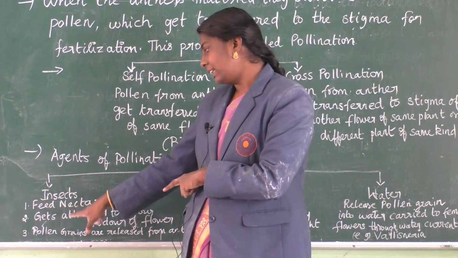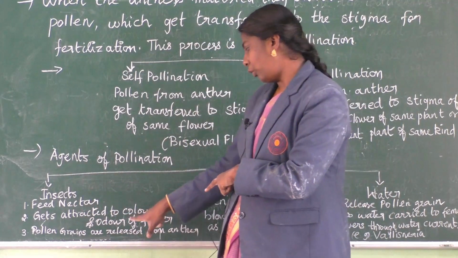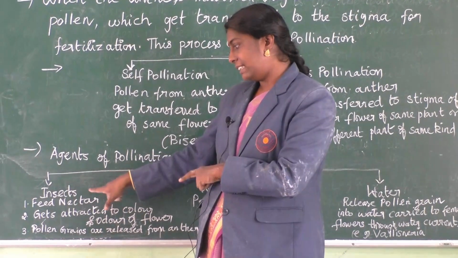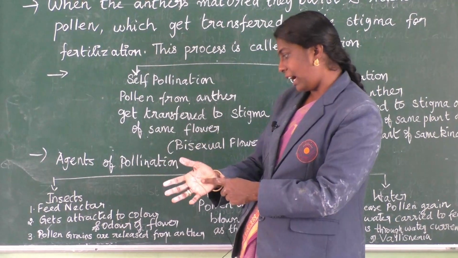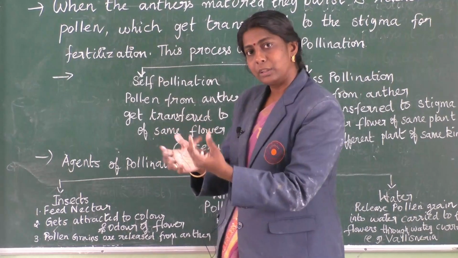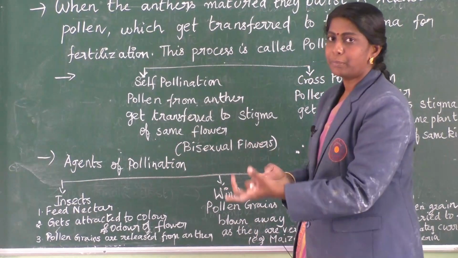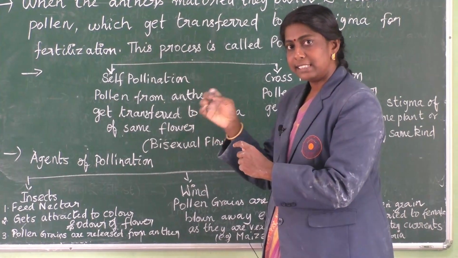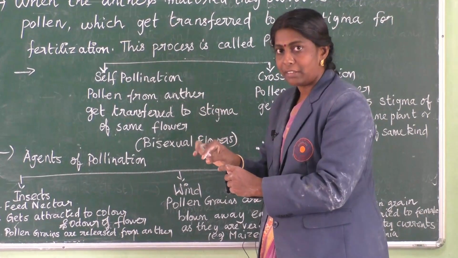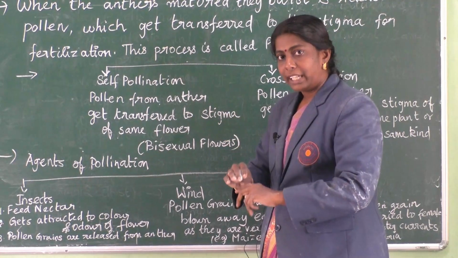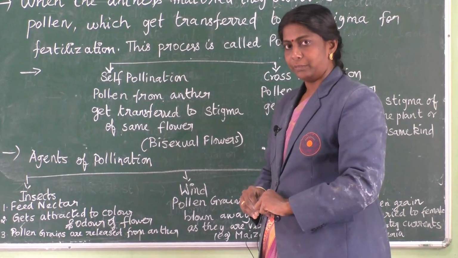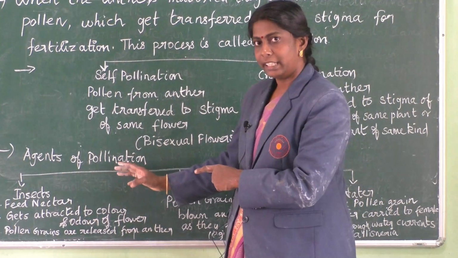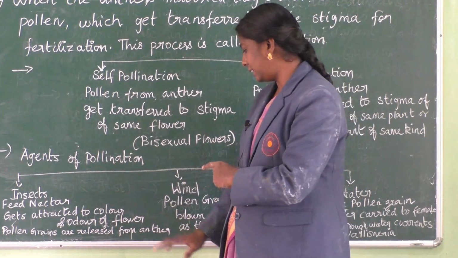When this insect goes and sits in the particular flower, the pollen grains are released from the anther. Inside the anther, pollen grains will be there. When the insect sits in the flower, they are released, and then automatically pollination takes place. Okay, this is about insects.